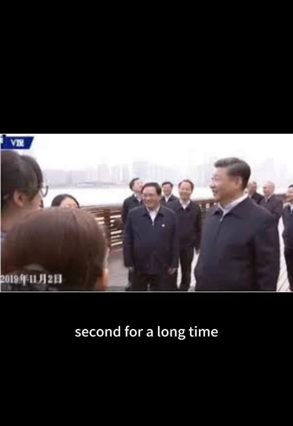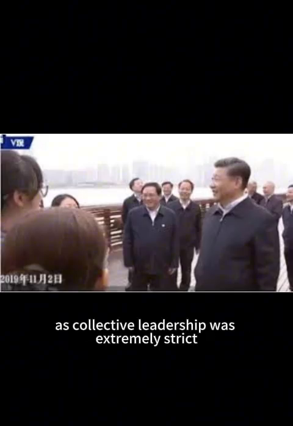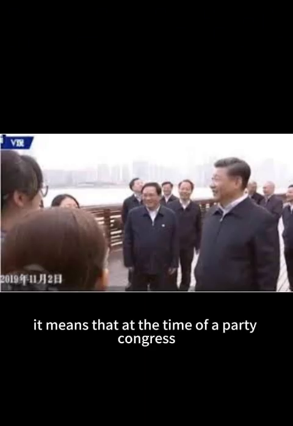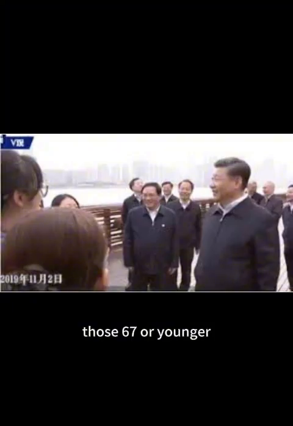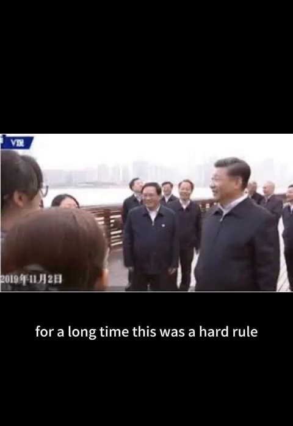Second, for a long time, the age requirement for the Politburo Standing Committee as collective leadership was extremely strict, namely 7 up, 8 down. It means that at the time of a party congress, those 67 or younger can be selected into the Standing Committee. Those who have reached 68 must retire. For a long time, this was a hard rule.